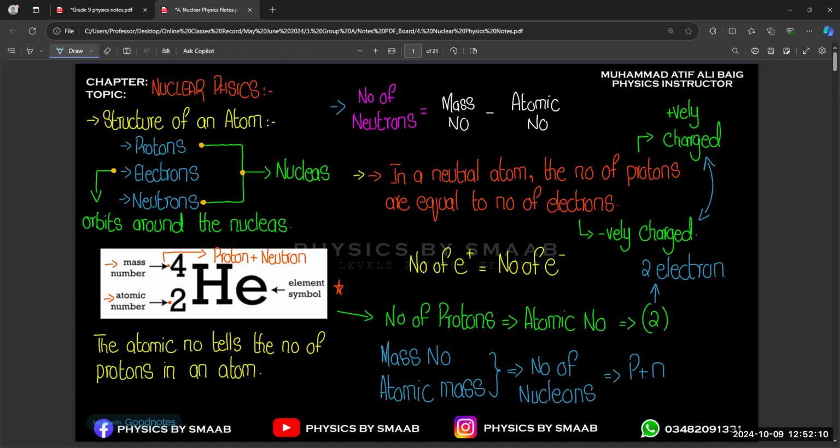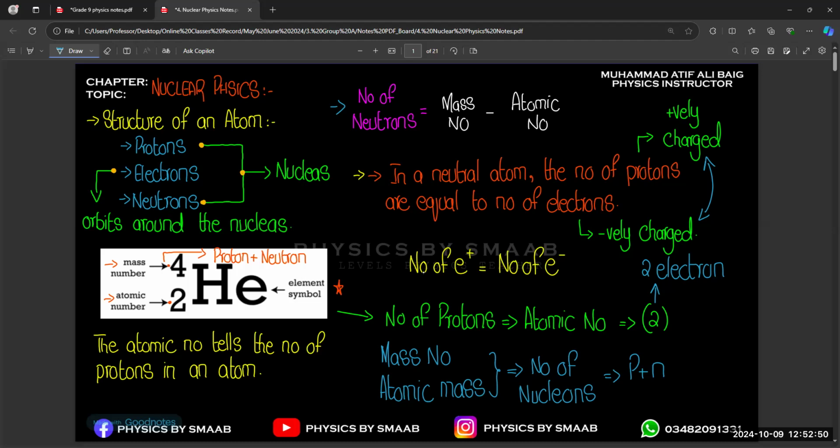In nuclear physics, we are only going to discuss neutral particles, so don't worry about it. When we start the electricity chapter, we are going to discuss these charged bodies, right? So don't worry about how to solve for charged particles. They will not ask about charged particles in nuclear physics, okay? They will ask about charged particles in the electricity section, okay? So this is the concept of atomic number and atomic mass.